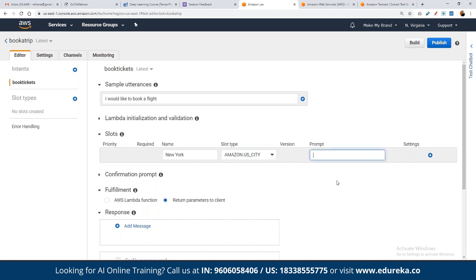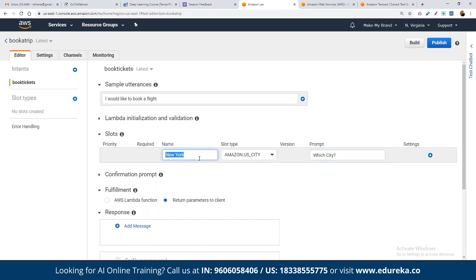And then we can define the prompt. That means if the user types in this command, then what kind of question this bot has to ask. Suppose the bot asks, which city? Once the user sees this question, whatever they reply, for example New York, Washington, or LA, that particular response will be saved in Amazon US city itself, right?